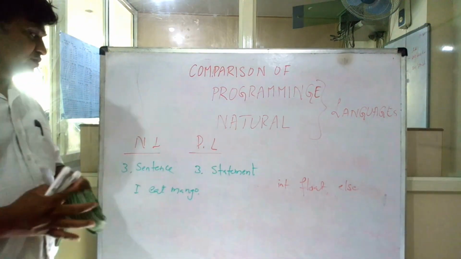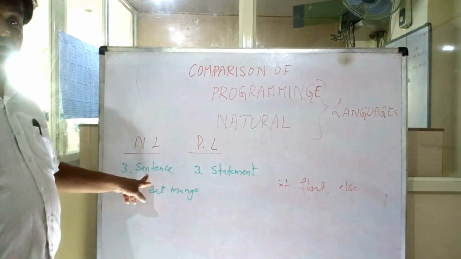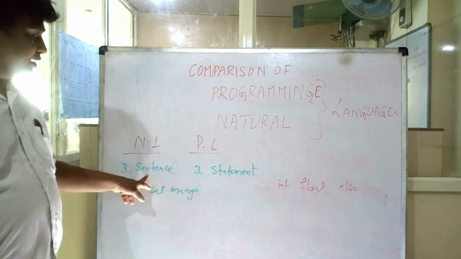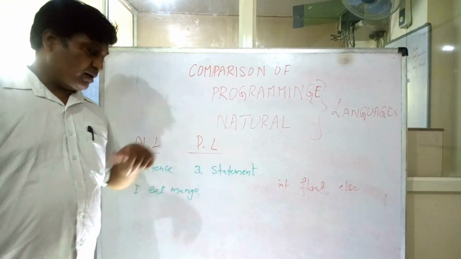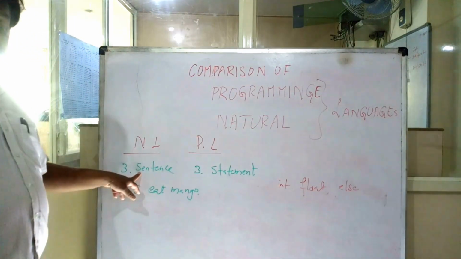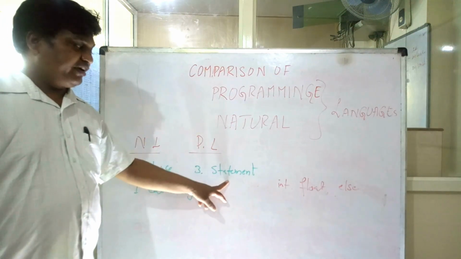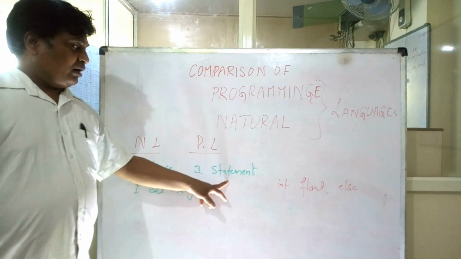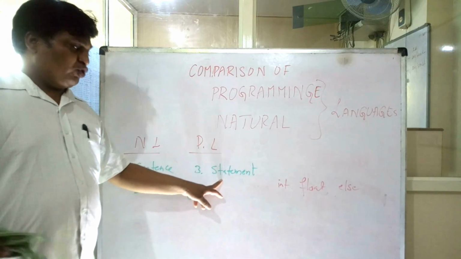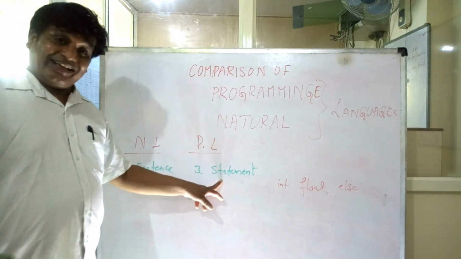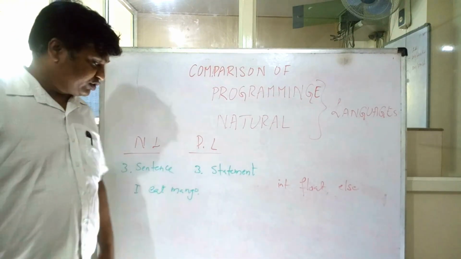There are different types of sentences available in natural language. Similarly, there are different types of statements available in programming language. Assertive sentence, interrogative sentence, and so many. Similarly, here there are different types of statements: data declaration statement, input statement, output statement, and expressions, and so on are the statements available in programming language.